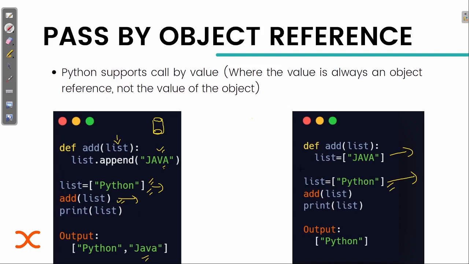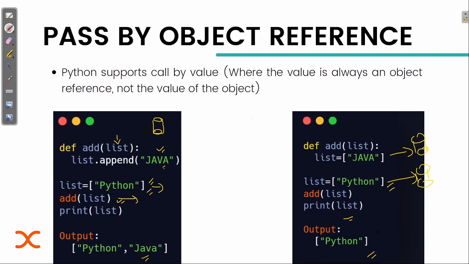Both the names are list, but they are stored in different places, in different areas, and they have different references. So a new list has been created, and when we print list, it will see in the global scope what the value of list is, and the original referenced object here has no change, and it works the same.